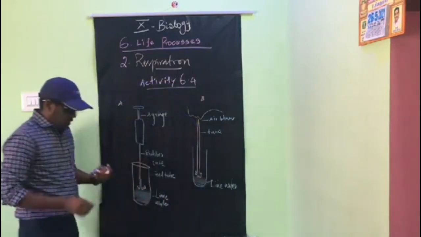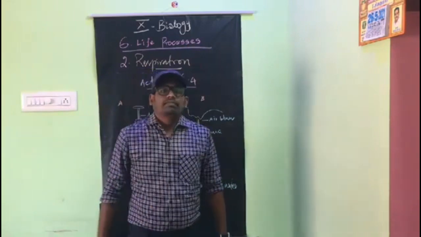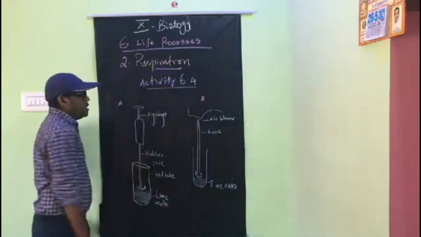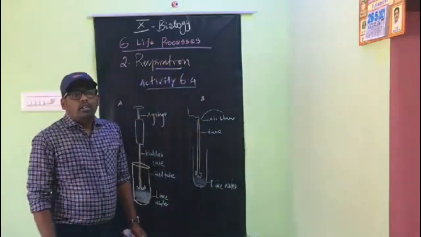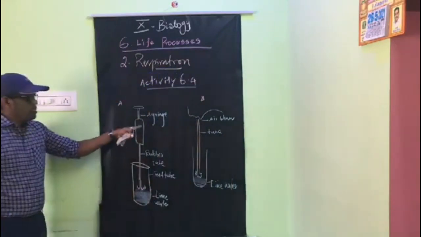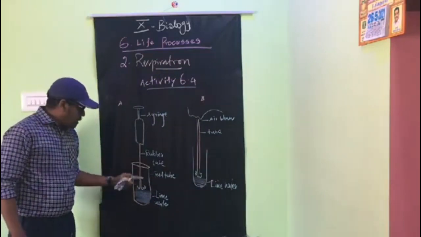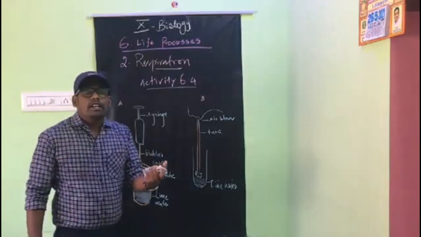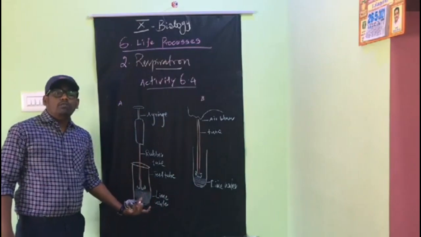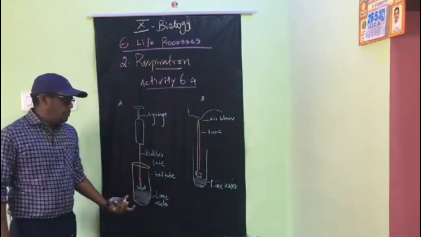So what is the purpose of this activity? During respiration, carbon dioxide is released. That is the concept, that is the statement. These two experiments prove that during respiration the CO2 is released. The first one has a syringe. Through the syringe they are passing air to the test tube containing freshly prepared lime water. I already told you what lime water is, a calcium hydroxide solution.